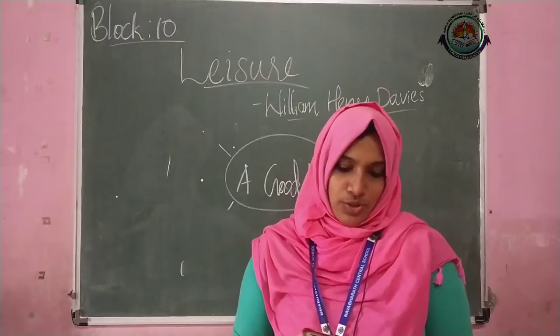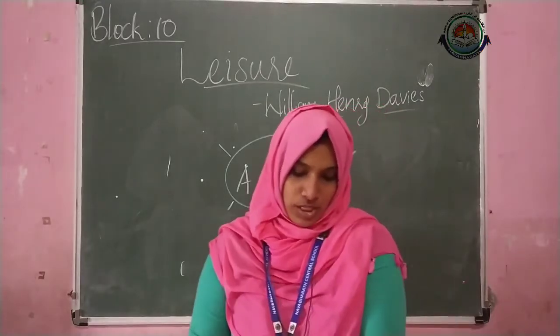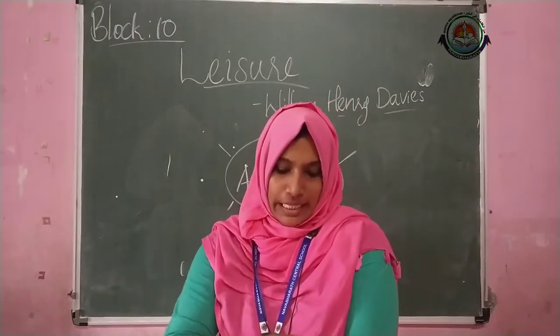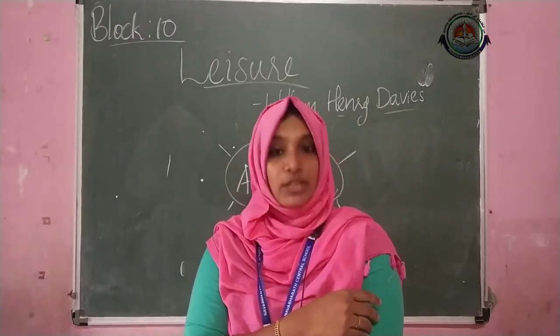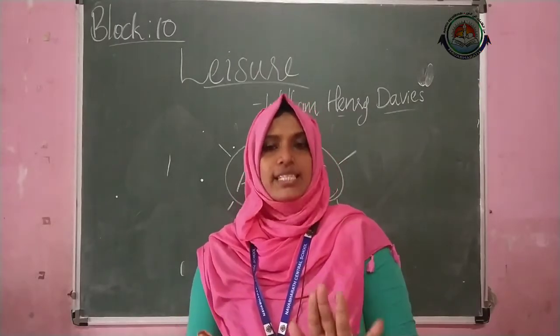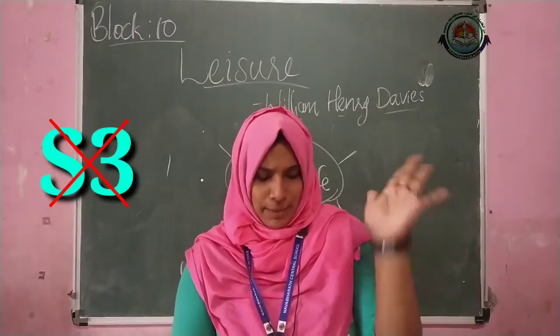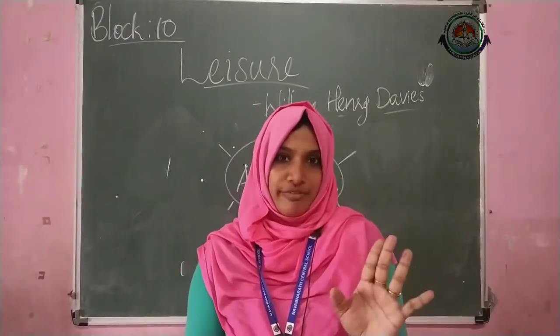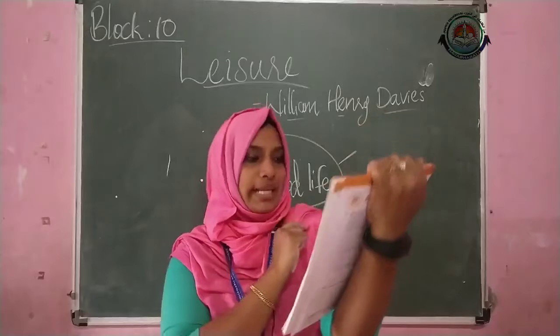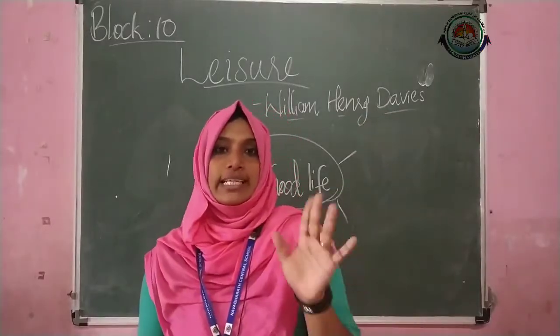Okay, children. So from this workbook in this class, you can complete this page number 13 also. So this S3, the author's perspective, we are not doing. Let's skip this page number 12, and you have to complete this S4, writing a poem.